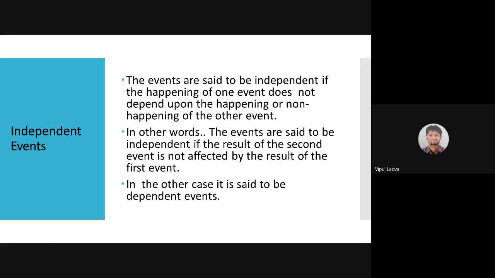Independent events. Now, the events are said to be independent if the happening of one of the events does not depend upon happening or non-happening of the other event. Or in simple words, the events are said to be independent if the result of the second event is not affected by the result of the first event. If the result of the second event is affected by the result of the first event, then such events are known as dependent events.